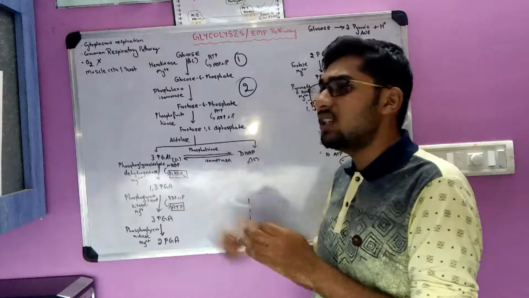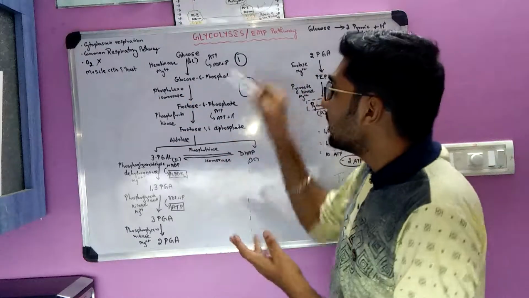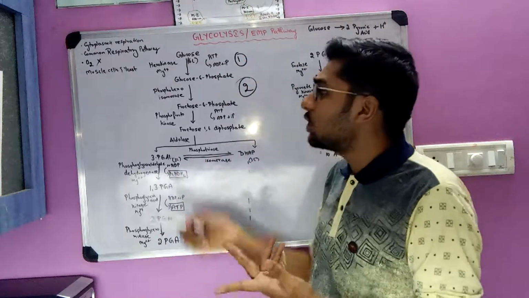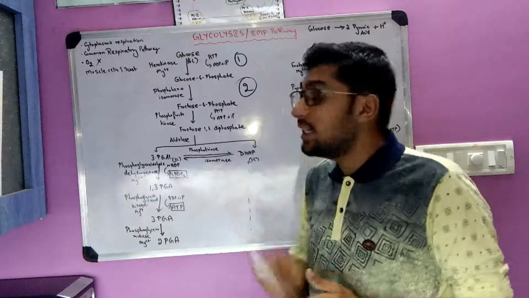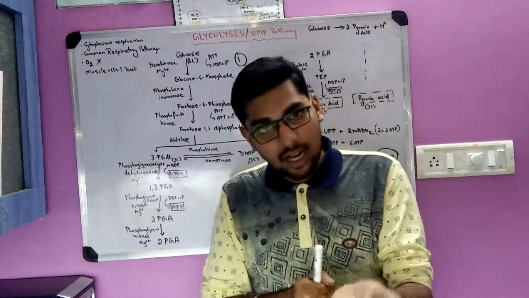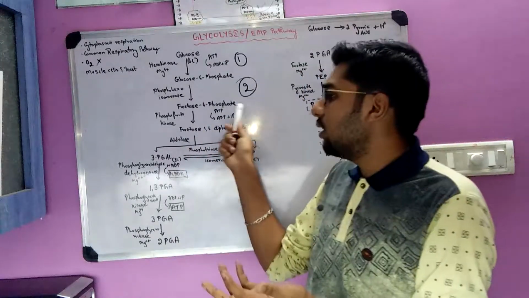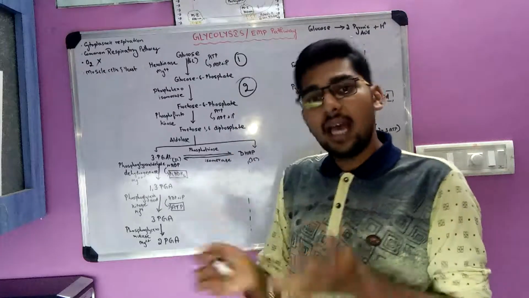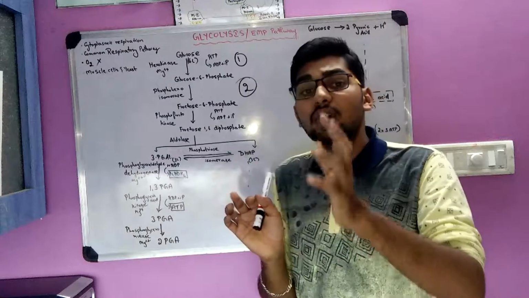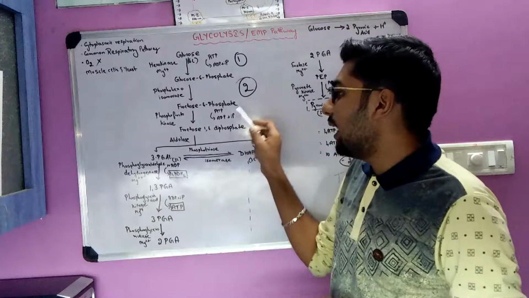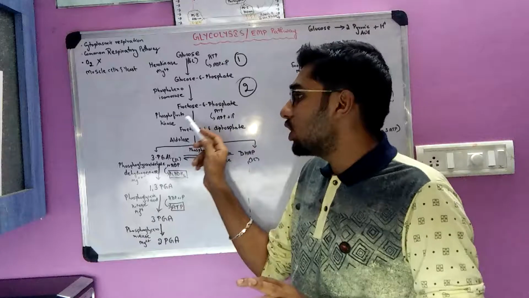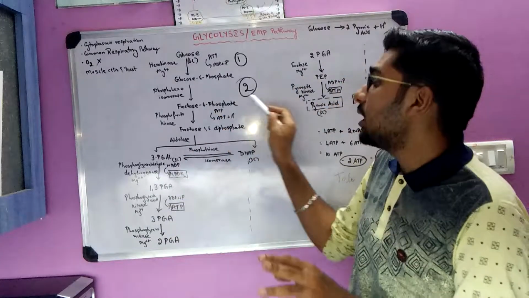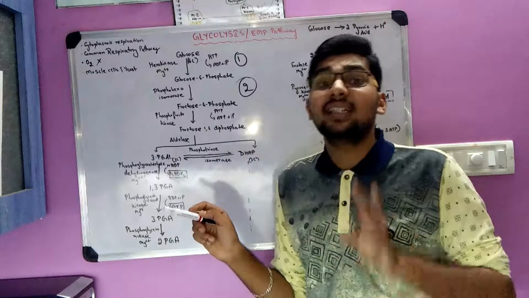Now what happens is an additional phosphate group is added. Similarly, how one phosphate group was added, here also another phosphate group is added. Since the substrate molecule is fructose and a phosphate group is attached, and since ATP and ADP are involved over here, it is phosphofructokinase. So fructose 6-phosphate becomes fructose 1,6 diphosphate.